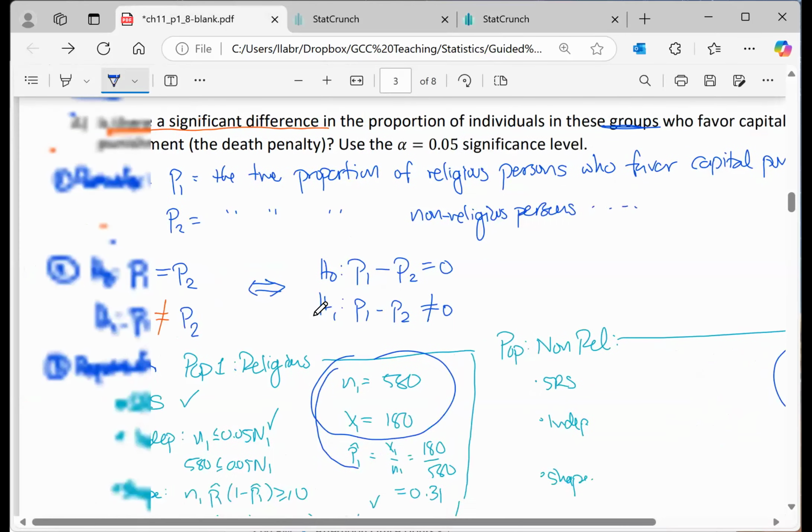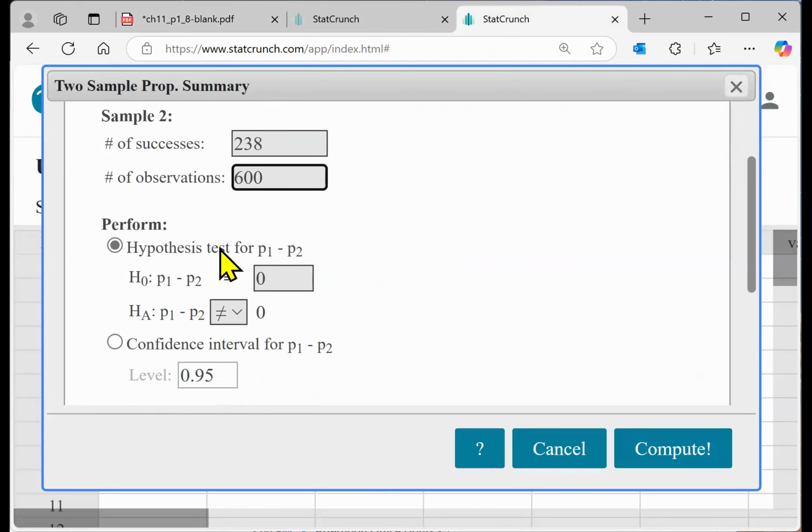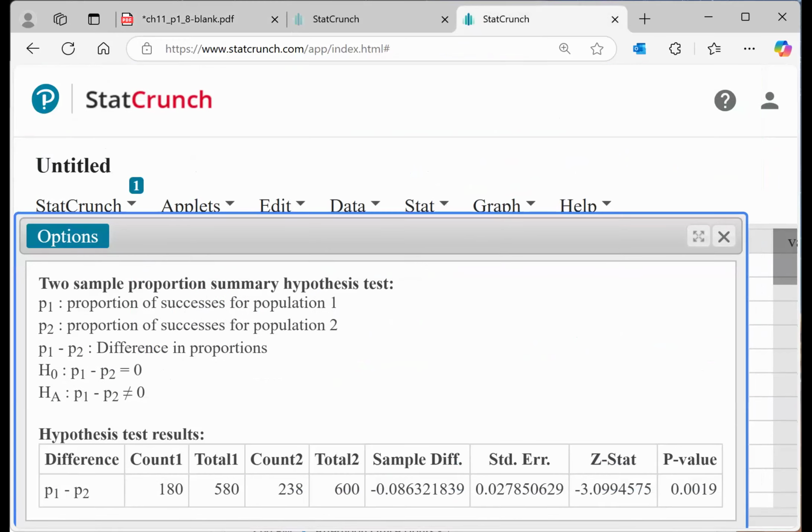Yep. Then make sure that your hypotheses match. StatCrunch again has P1 minus P2 on the left. Do not mess with this. Always make sure the right-hand side is 0. Then select the proper alternative. On our paper, we do have a not equal to, so we are good to go.